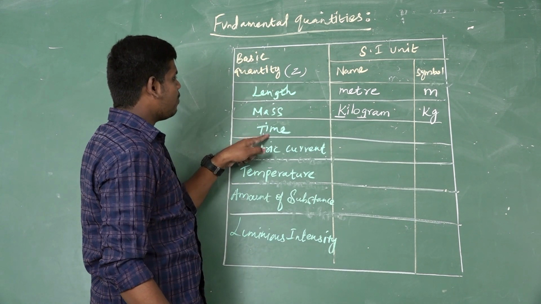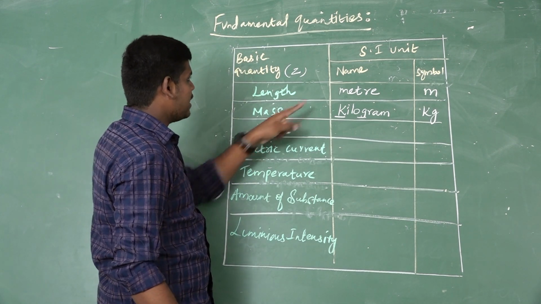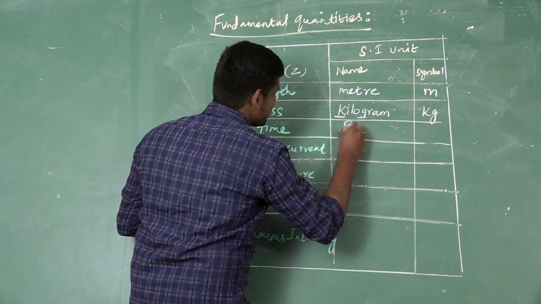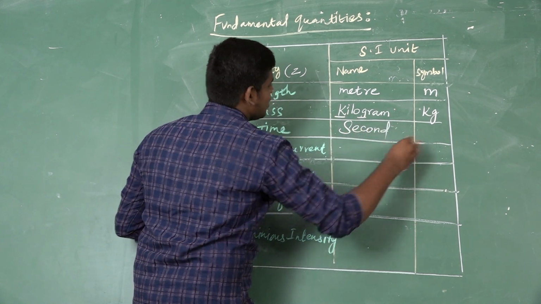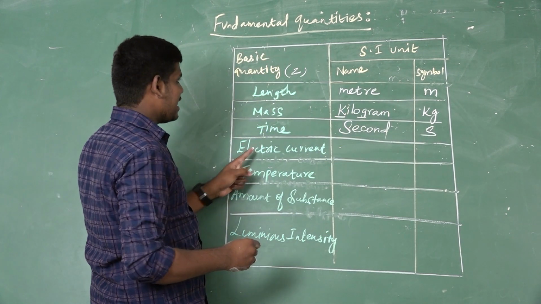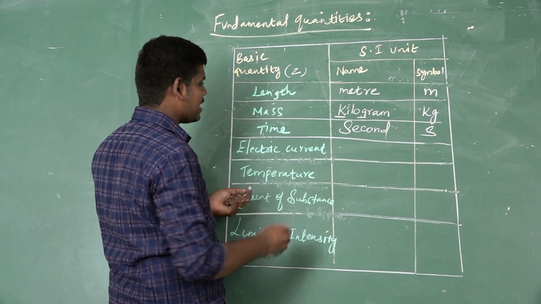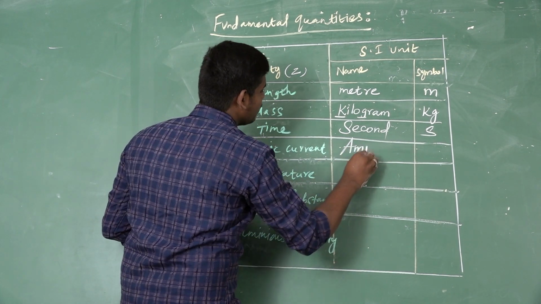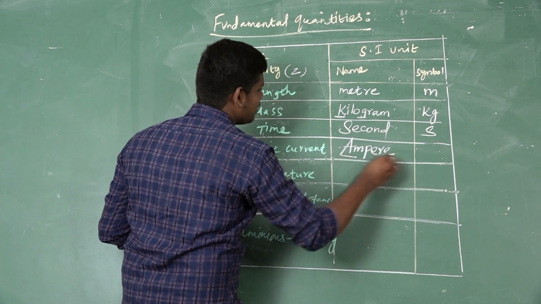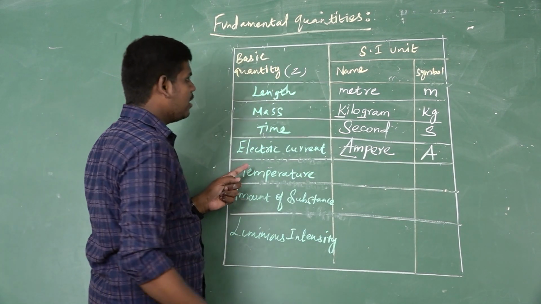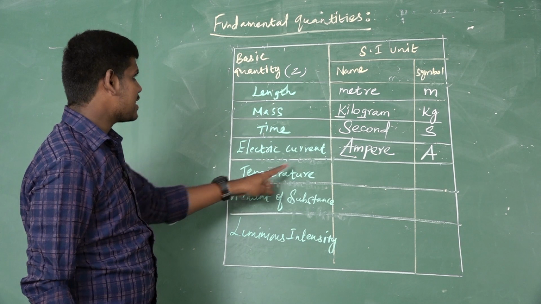The third basic quantity is time. The SI unit of time is second. Electric current: the SI unit of electric current is ampere, represented by the symbol capital A. The next basic quantity is temperature.